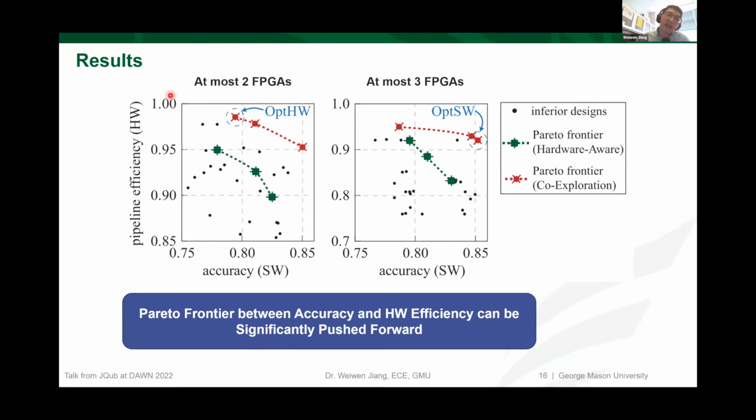On the left-hand figure, it is the solution targeted on the system with at most 2 FPGAs, and on the right-hand side it is the solution for 3 FPGAs. For both cases, it is clear that the Pareto frontier between the accuracy and the hardware efficiency can be significantly pushed forward.